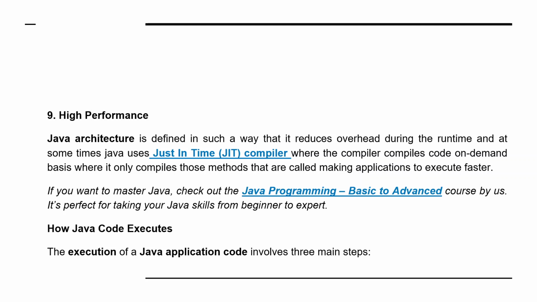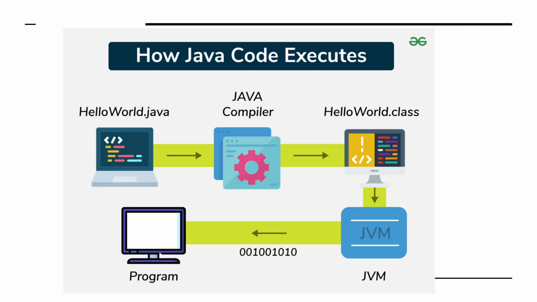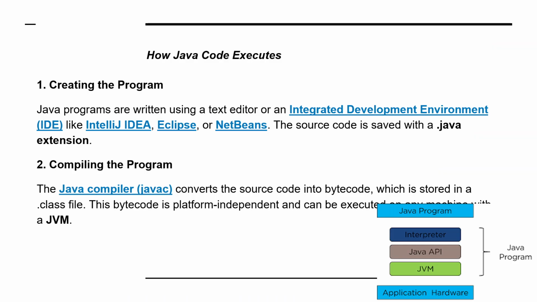If you want to see how Java code is executed, you can clearly understand from this diagram that we write a program with the name HelloWorld.java. Then the Java compiler compiles it and converts it to HelloWorld.class. Then the JVM runs it, executes the bytecode, and we get the output.